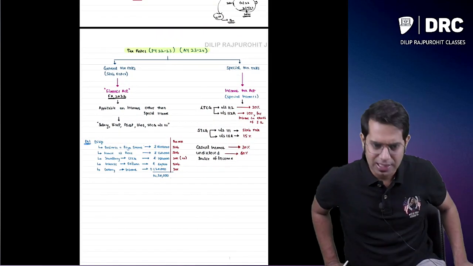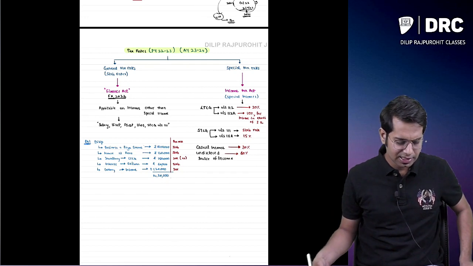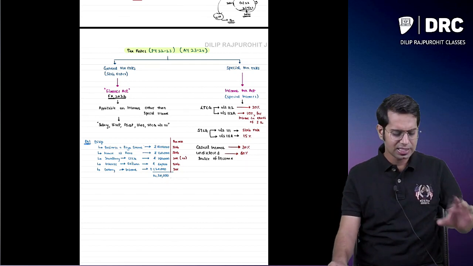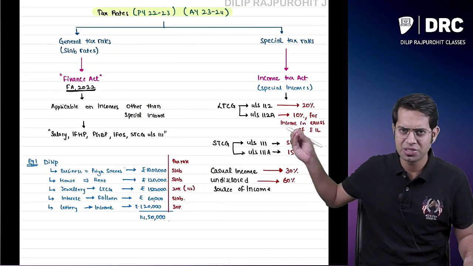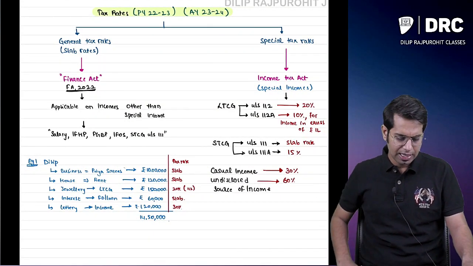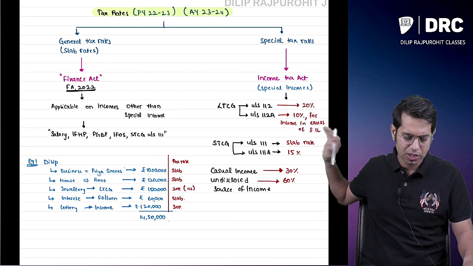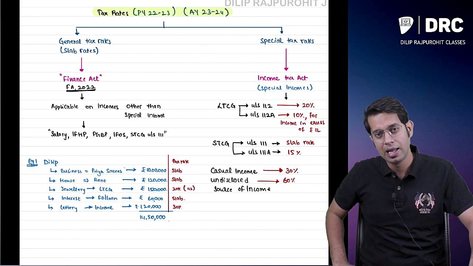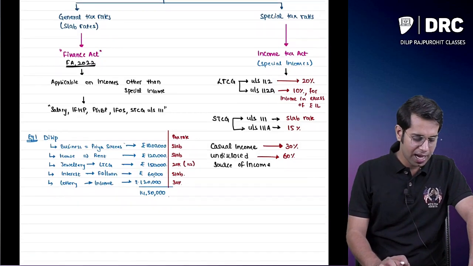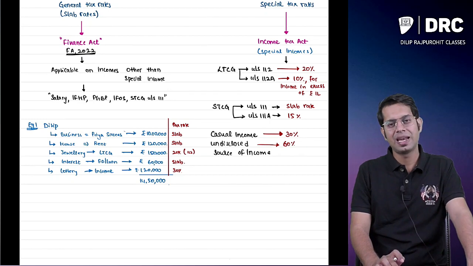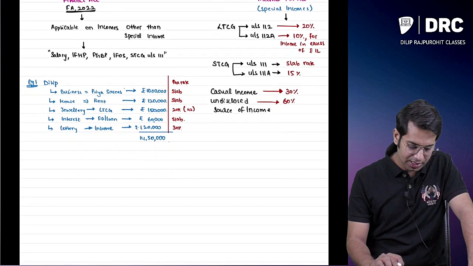Now with this basics with respect to tax rates, that is, where can I find tax rates, etc. For your examination, tax rates can be of two types, slab rates and special rates. With this basic difference, and having given you the meaning of the different special tax rates, let us now start the tax rates for your examination, which are given in Finance Act 2022.